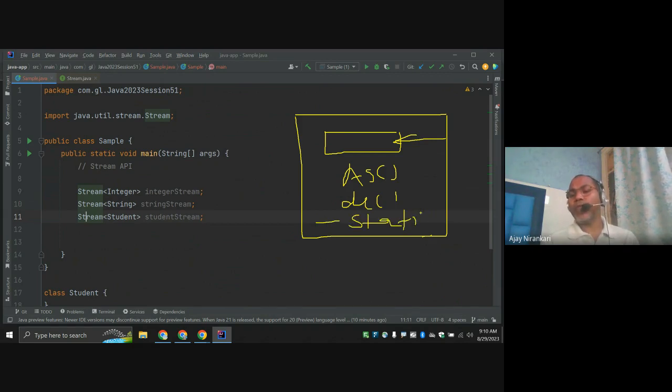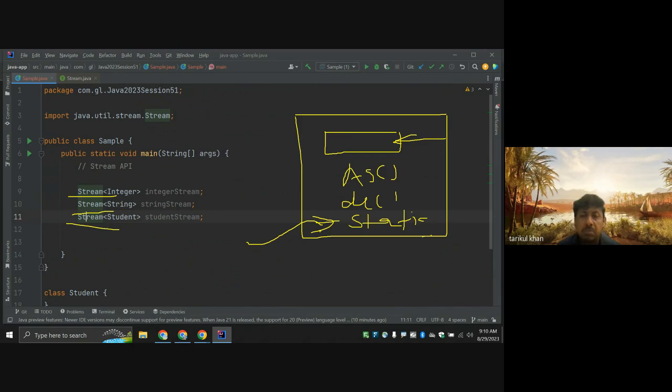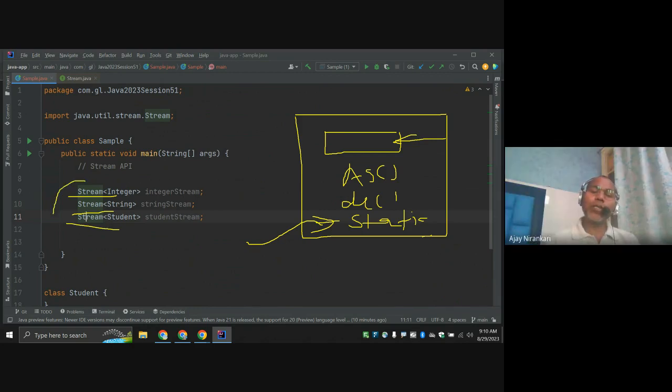Do you remember the interface we discussed? From an interface, using the class name, we can call any static method directly, right? So if you want to create the object of a stream, one thing you can use is the static method. Another thing you can use is the implementation class which implemented it, a new implementation class.